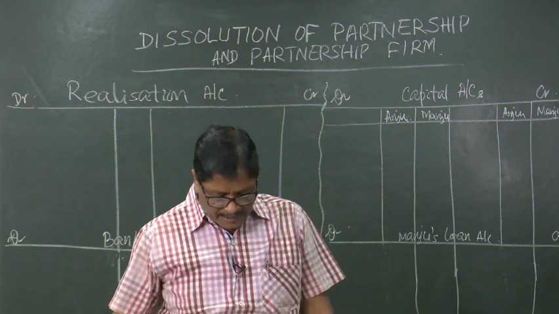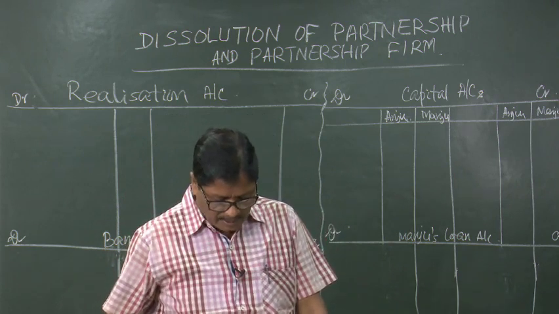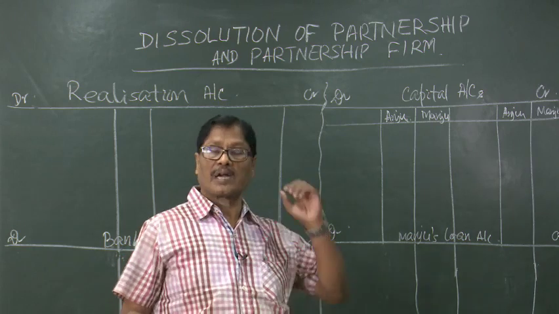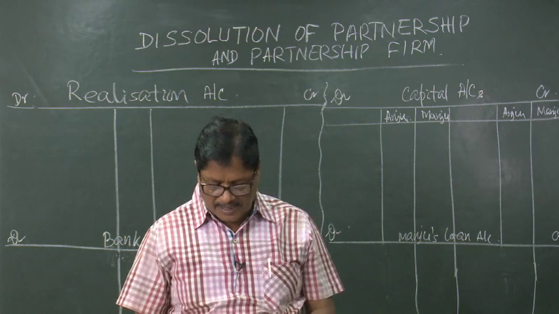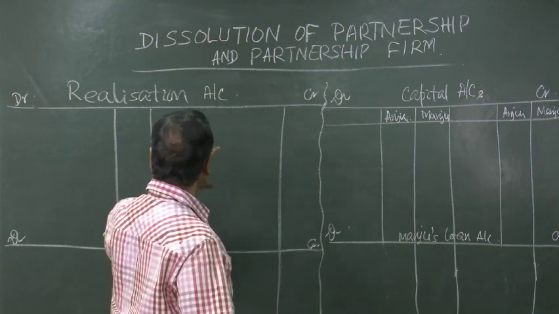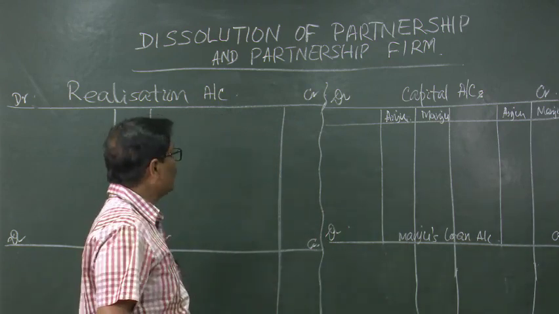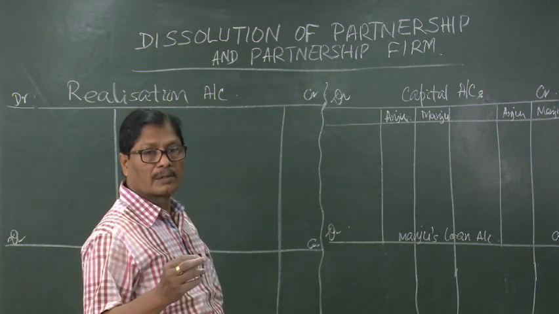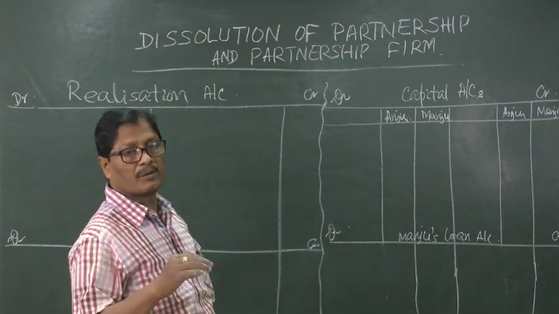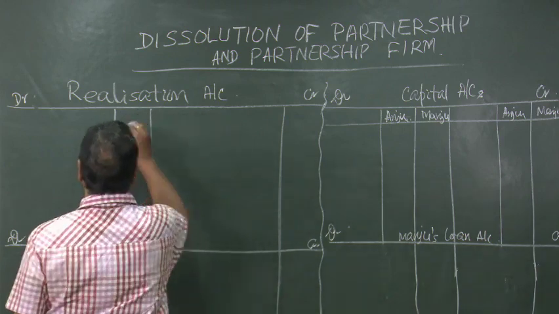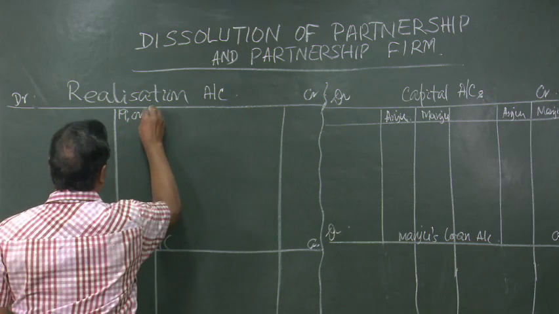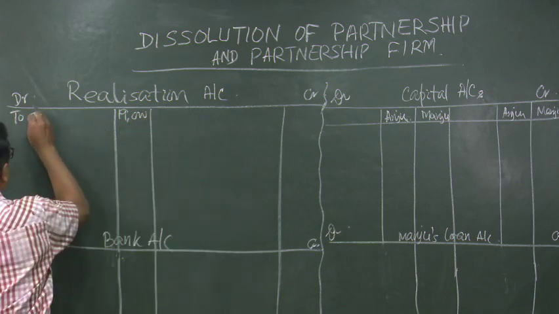First of all, creditors are 19,000, they will be paid. So, when we are going to transfer the assets and liabilities, first of all the assets, when we are opening one realization account will be credited and the liabilities account will be debited. So, creditors 19,000, we can write realization account debited to creditors.